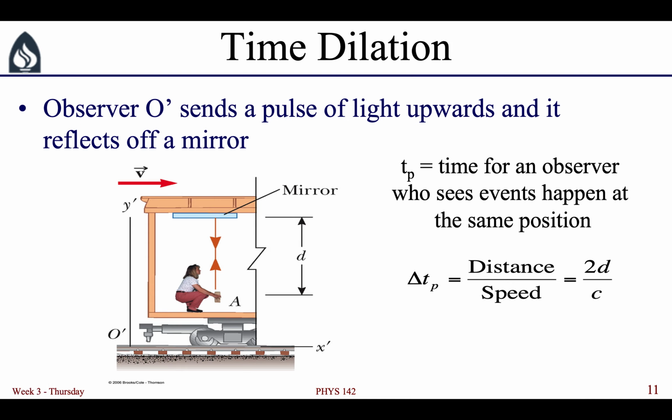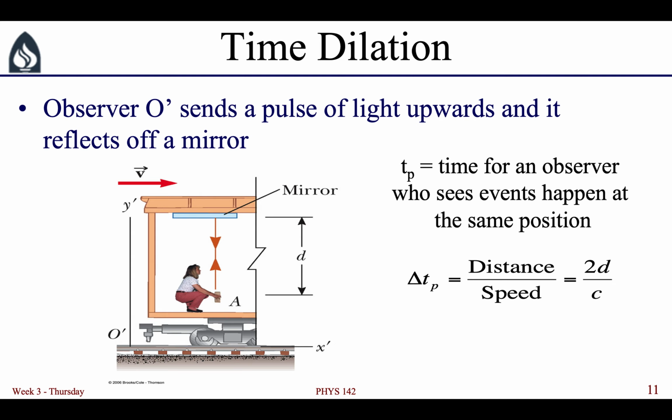Time dilation has to do with the fact that different observers moving relative to each other will measure different time intervals between events. To look at this more carefully, let's consider the following thought experiment. Imagine you have a person who is on a moving train, and the person has a flashlight that they turn on and off very quickly to create a pulse of light.